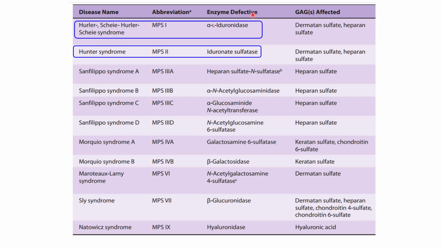The enzyme defective in mucopolysaccharidosis 1 is L-iduronidase, whereas the enzyme defective in mucopolysaccharidosis 2 is iduronate sulfatase. In both of these disorders, the glycosaminoglycans which get affected are dermatan sulfate and heparan sulfate. These dermatan sulfate and heparan sulfate are getting excreted in urine.